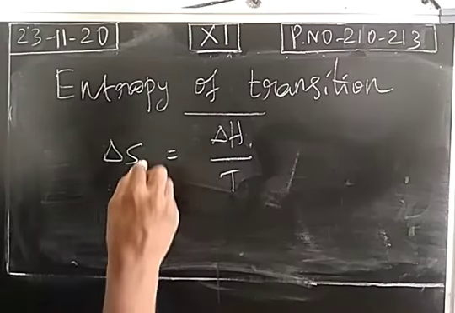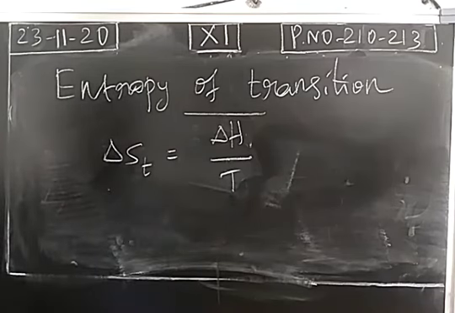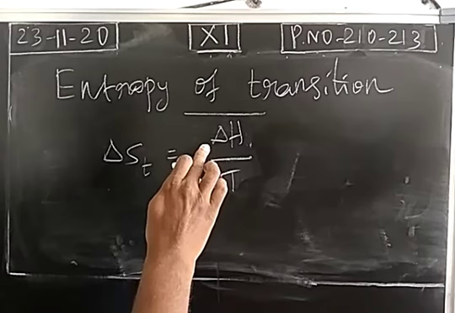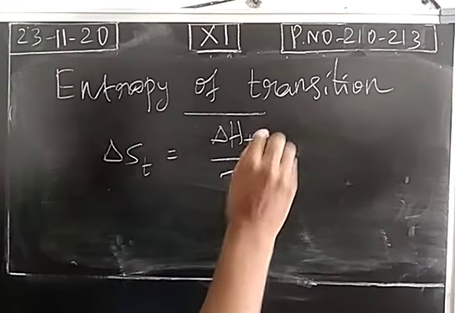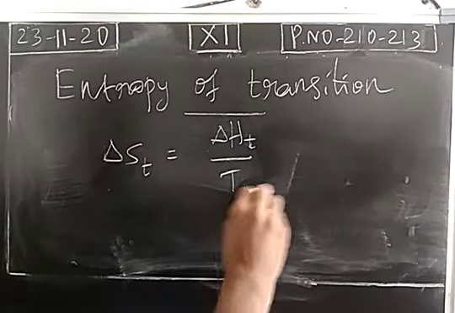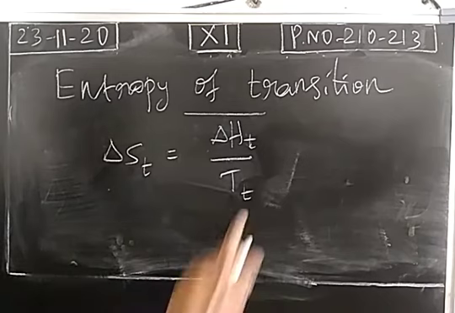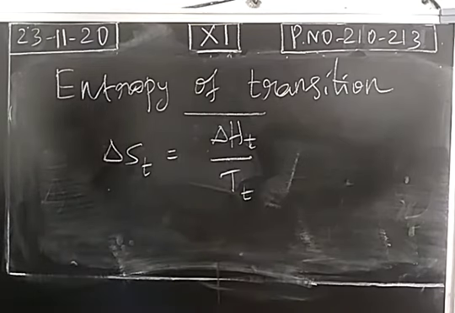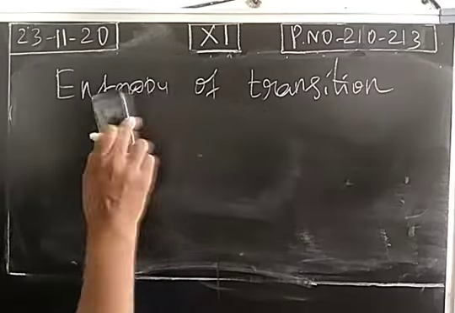So entropy change of transition is the ratio of enthalpy change of transition to the transition temperature. This definition we already studied: the enthalpy change when 1 mole of an allotropic form is converted into another allotropic form at its transition temperature. So T_T is the transition temperature. Next, a problem.